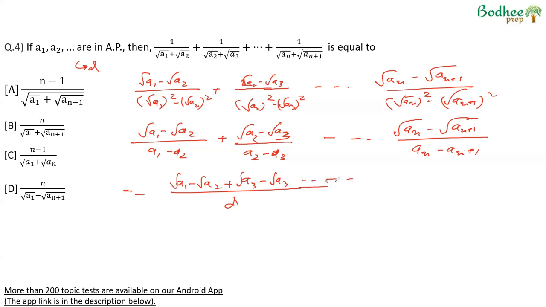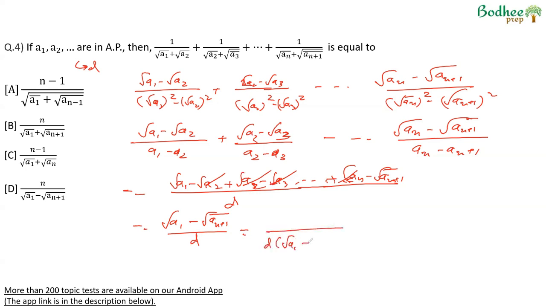root of an minus root of an plus 1. So these terms will cancel out, root of a2, root of a2, root of a3, root of a3 and so on, and we'll be left with root of a1 minus root of an plus 1 upon d. Again, if we rationalize this and multiply the numerator and the denominator by root of a1 plus root of an plus 1, in the numerator we'll get a minus b into a plus b, which is a square minus b square.